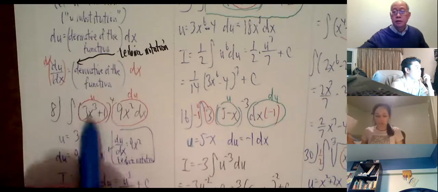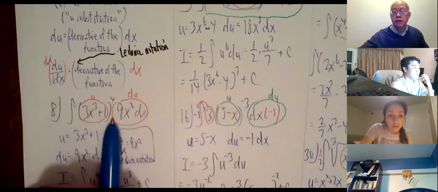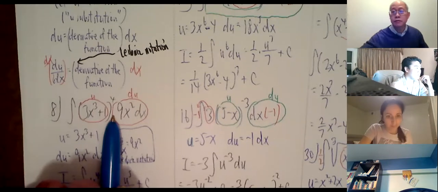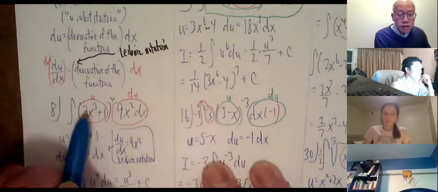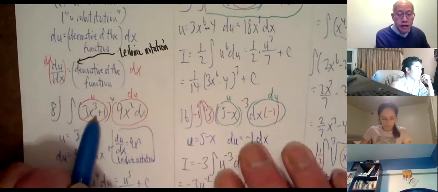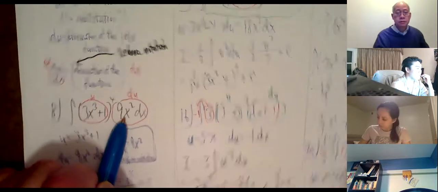All right. Can anybody tell me if this is the actual problem? Does it match what you guys have? It is. Yes. Okay, so here we go. What's the derivative of 3x cubed plus 1? 9x squared. Okay. So this falls into the category of look for a function and its derivative.